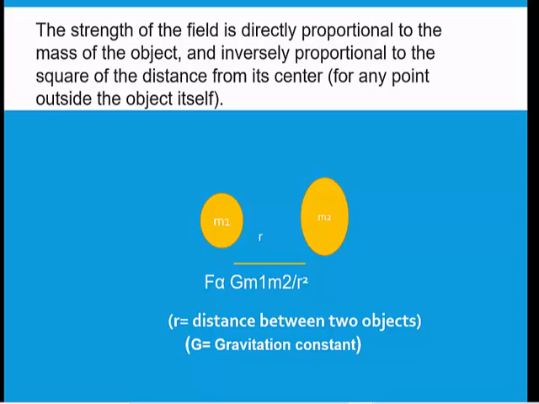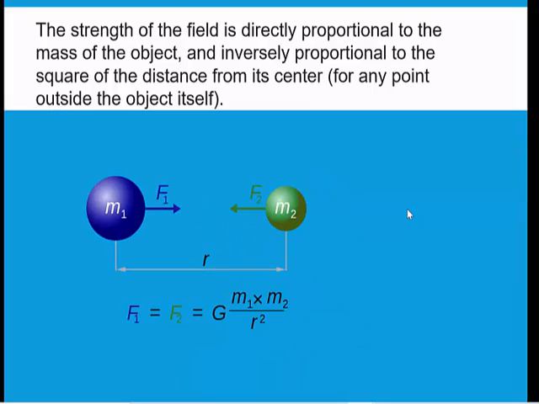Why do we say universal law? Because it applies to every object in this universe, but the only condition is that its mass should not be equal to zero. It can be very less, very less, but it should not be equal to zero. If the mass is zero, this law of gravitation cannot apply there. It can only apply on objects whose mass is not 0.